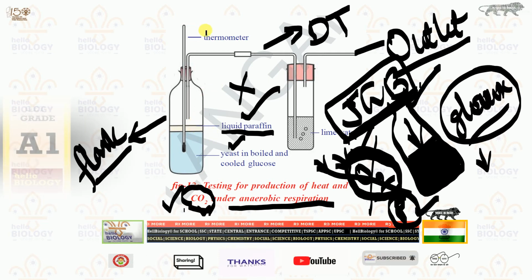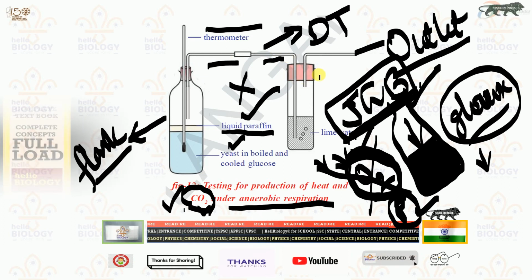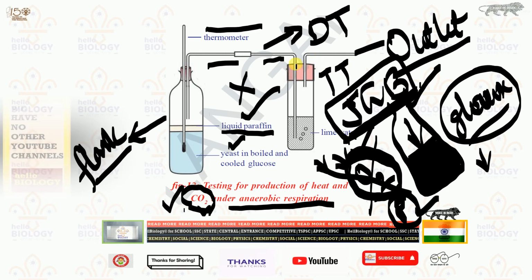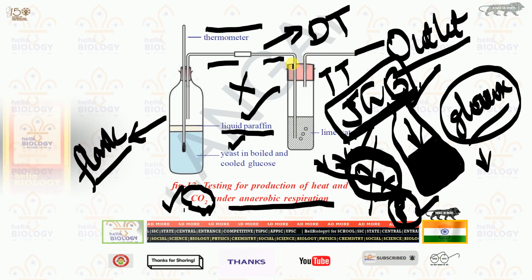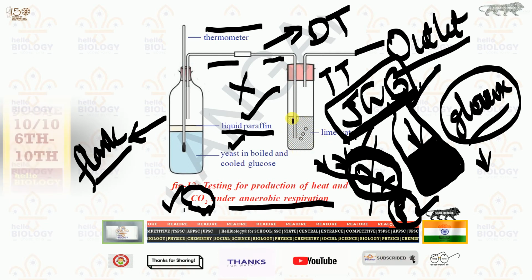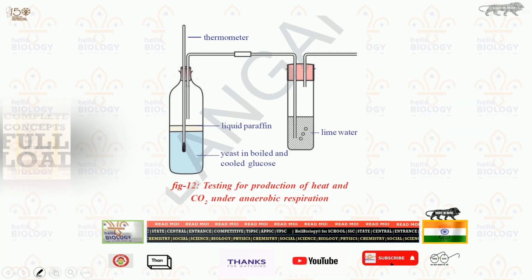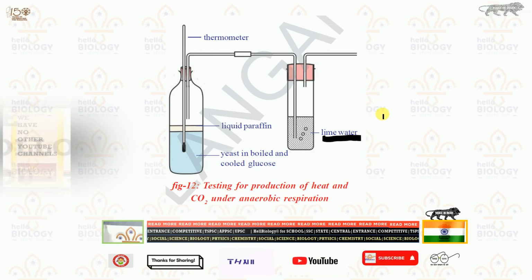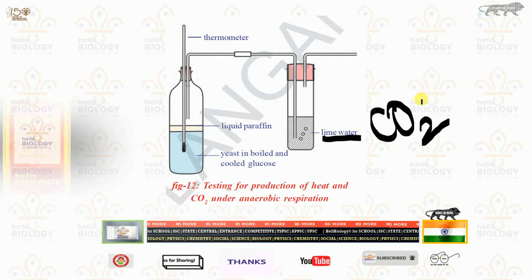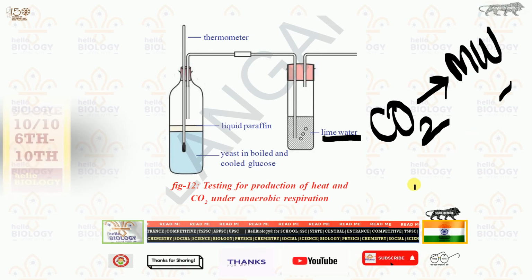Then after that we insert the thermometer and then the delivery tube. This delivery tube must be inserted into another test tube with a two-hole rubber cork. In the two-hole rubber cork, there will be one inlet and one outlet. Into the inlet, the delivery tube will enter and be immersed in the lime solution. This is called lime water. This is a universal fact: whenever lime water reacts with carbon dioxide, it turns milky white.